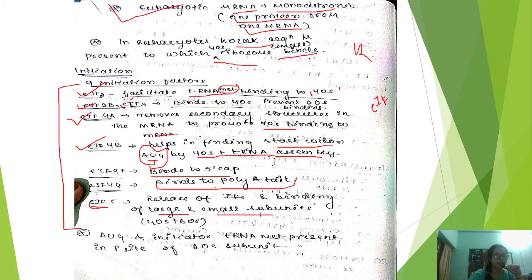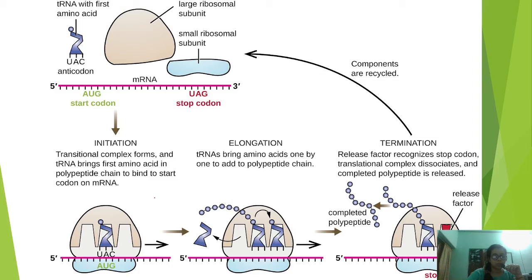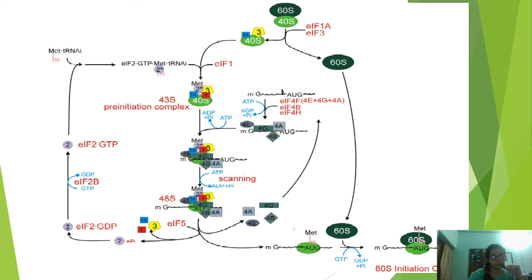So at last, which factor will work? This eIF5 factor will work. What it will do: after the complex is made, it will release all the factors, and finally the 60S subunit will bind and the 80S complex will be ready. So here you can see, yes, this is known as the initiation factor.